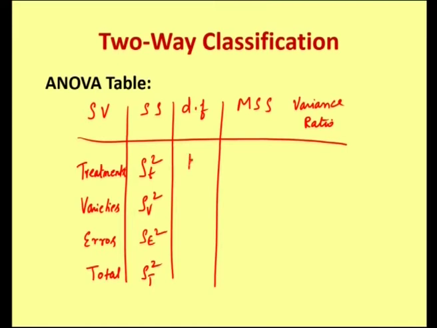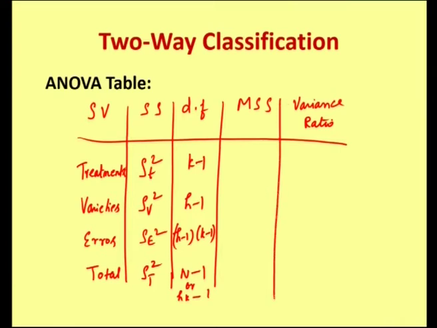Degrees of freedom we have k minus 1, h minus 1, (h minus 1) into (k minus 1) for error, and n minus 1 or h k minus 1. Mean sum of squares: small s_t squared, small s_v squared, small s_e squared, and the variance ratio for treatments is F_t equal to small s_t squared by small s_e squared.